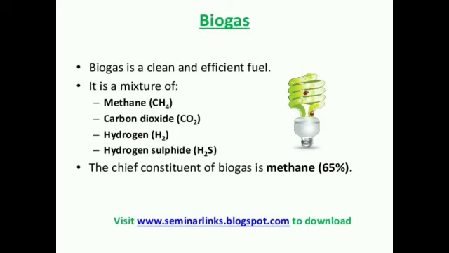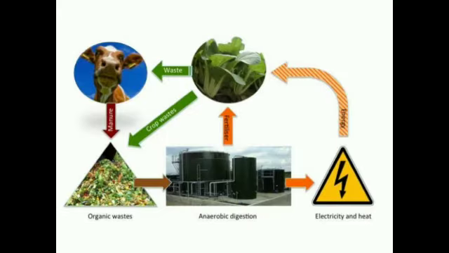For biogas production, different raw material is required, and that raw material is obtained from the rural areas. For example, organic waste: the waste from the home, the waste from the farm, the waste from the animal plant is used as a raw material.